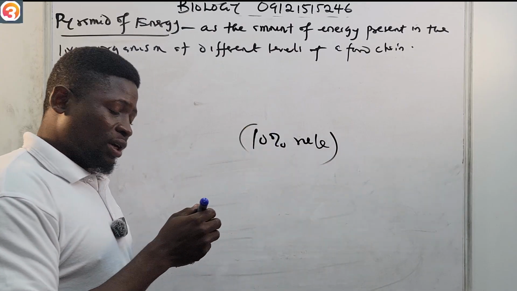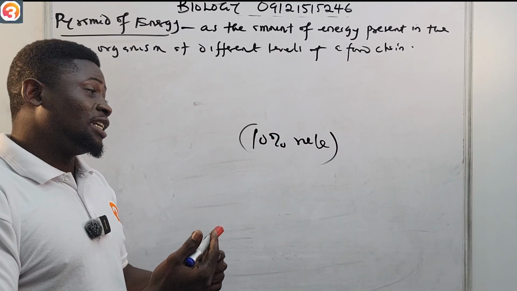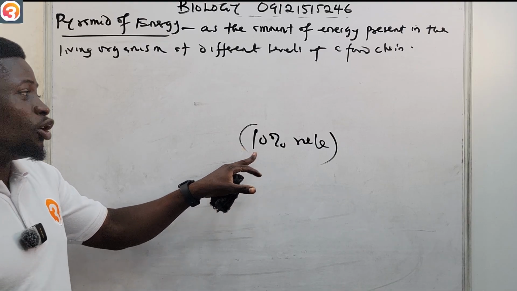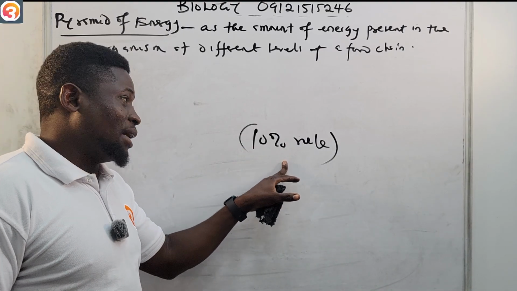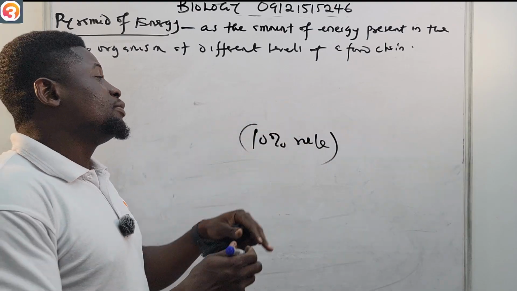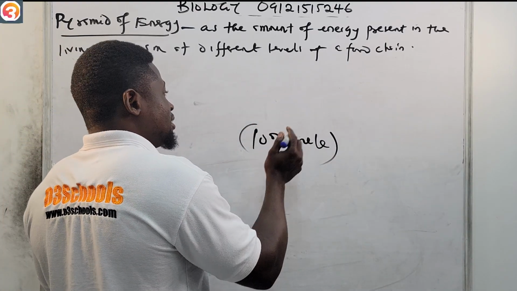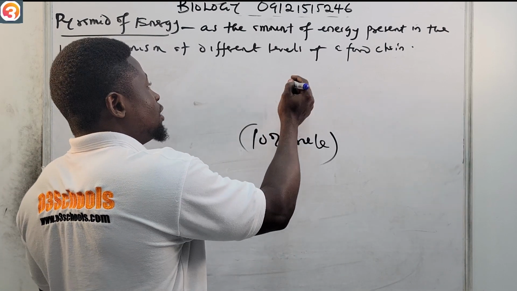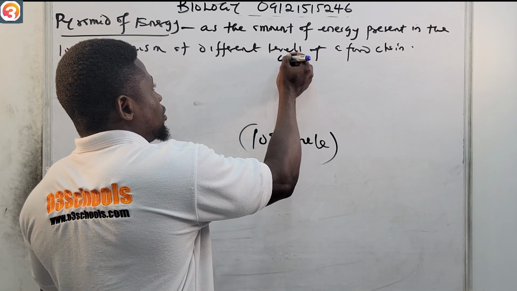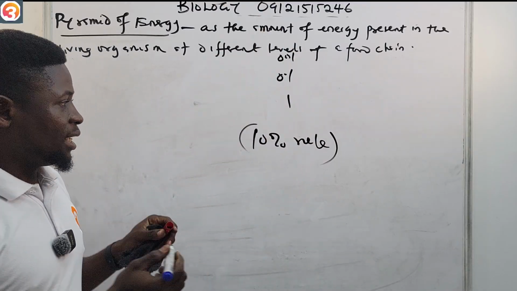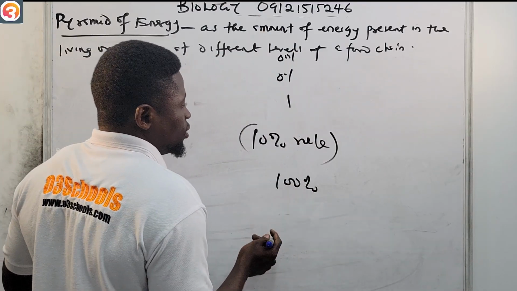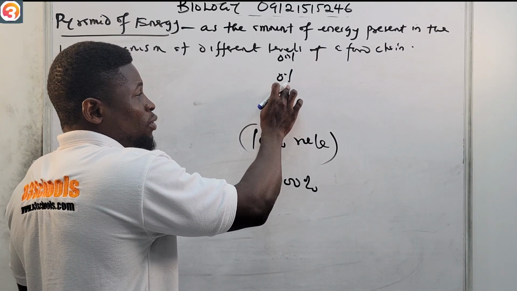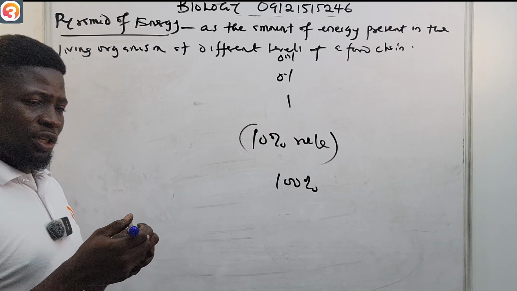And also from that primary consumer to the next, the secondary consumer, is still 10% of this, which will make it now 1%. Then from this one to the next is 0.1%, then we'll have 0.01%, and so on. So if the producer is 100%, the next one will be 10%, the next one 1%, the next one 0.1%, the next one 0.01%.